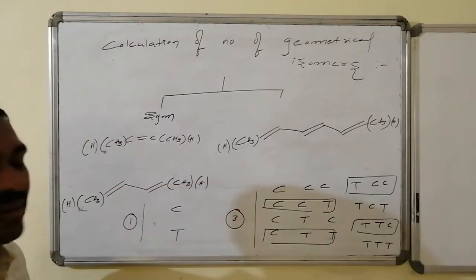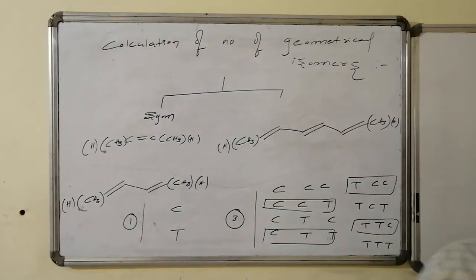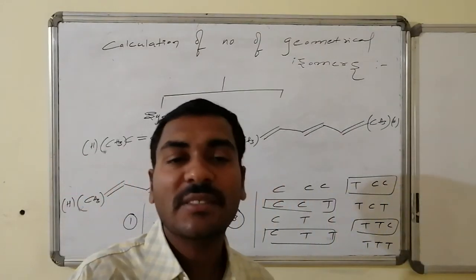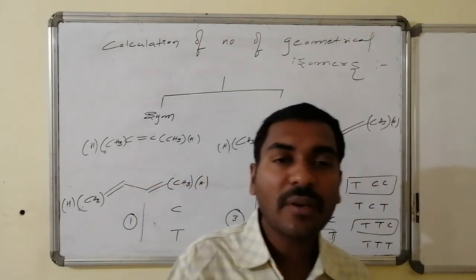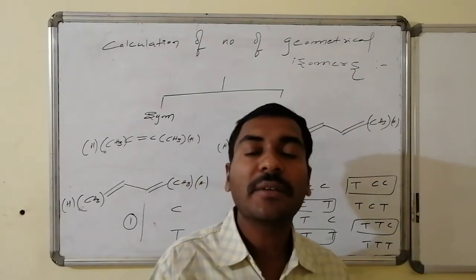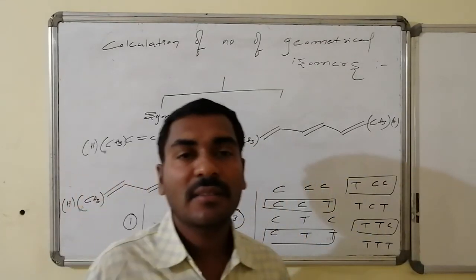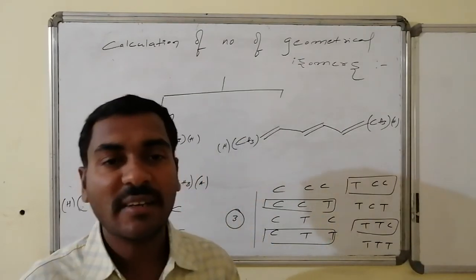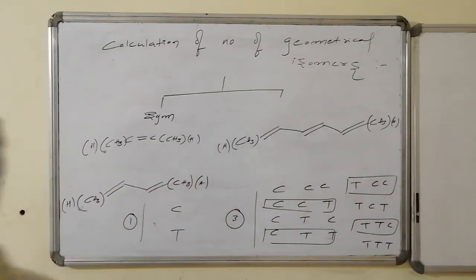Thus the number of isomers goes on decreasing. Thus in case of a symmetrical system, whatever the expected number of geometrical isomers, that many geometrical isomers are not present. The number of geometrical isomers in a symmetrical ends containing system is less compared to the unsymmetrical ends containing system. Thus in this case, with 3 stereogenic centers followed by symmetrical ends, we are expecting 8 if it is unsymmetrical, but as it is symmetrical, the count will be less.